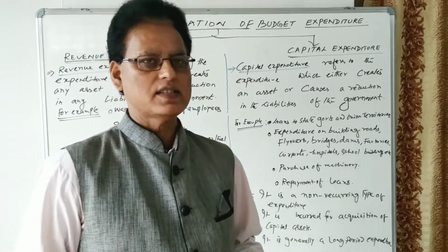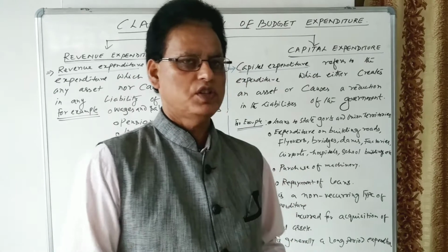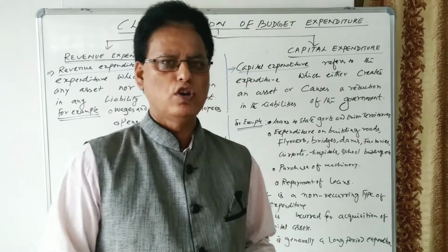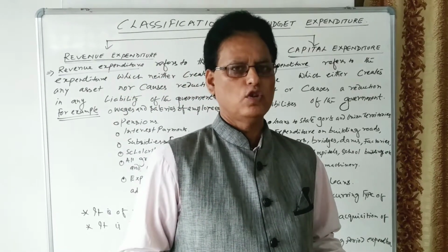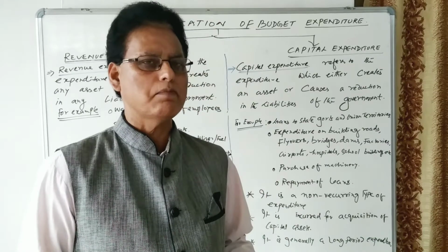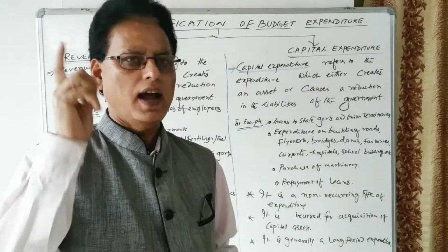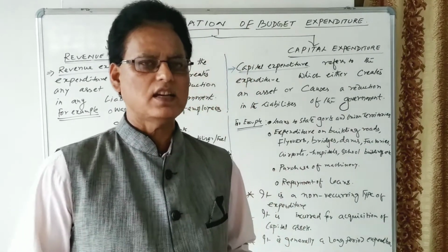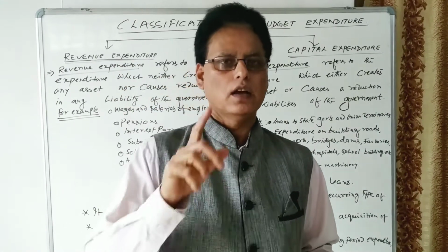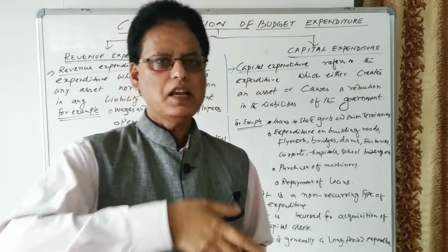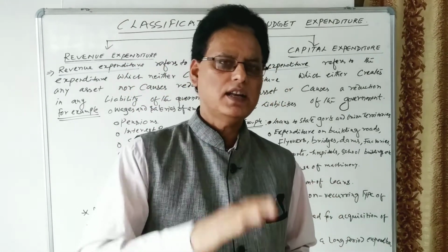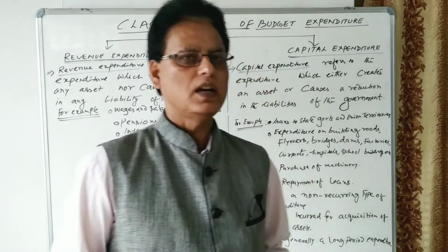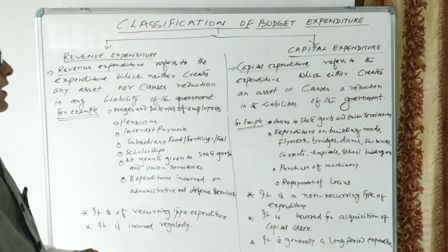These wages and salaries paid by the government to the teachers or to all sorts of government employees, whether state government, union territory government, or central government employees, are revenue expenditure. This revenue expenditure neither creates an asset nor reduces the liability of the government. If the government makes repayment of loans, that will reduce the liability of the government, but the wages and salaries paid by the government do not reduce the government's liability.